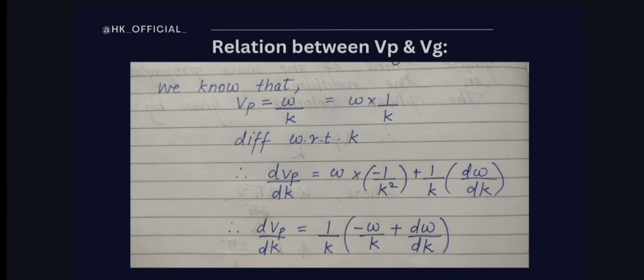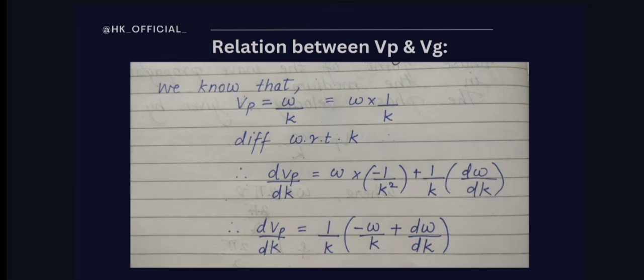Now we all know that Vp, that is phase velocity, is omega by k. Okay, so we can write it as omega into 1 by k. Now we have to differentiate it with respect to k, remember. So what will be our differentiation? dVp by dk is equal to, now apply the UV rule, you will get omega as constant and the derivative of 1 by k is minus 1 upon k square.